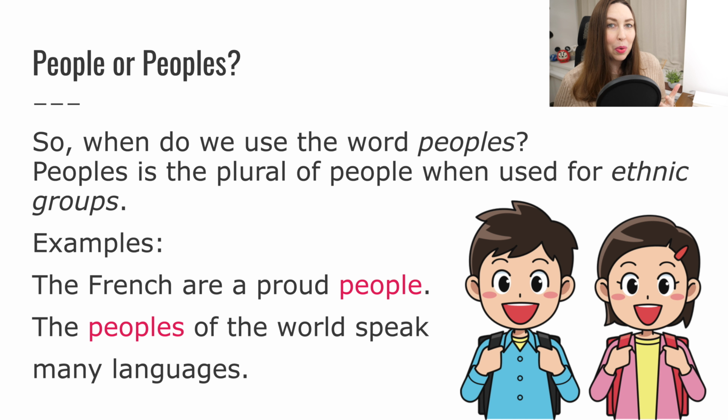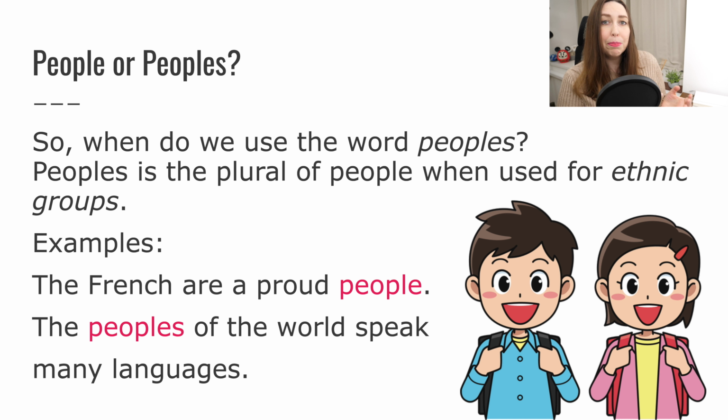Okay, so when do we use the word peoples? Peoples is the plural of people when used for ethnic groups. Usually the word people is plural for person, but sometimes we use people as a singular noun when talking about a specific group of people. And then peoples is the plural form of people. This is specifically for ethnic groups.